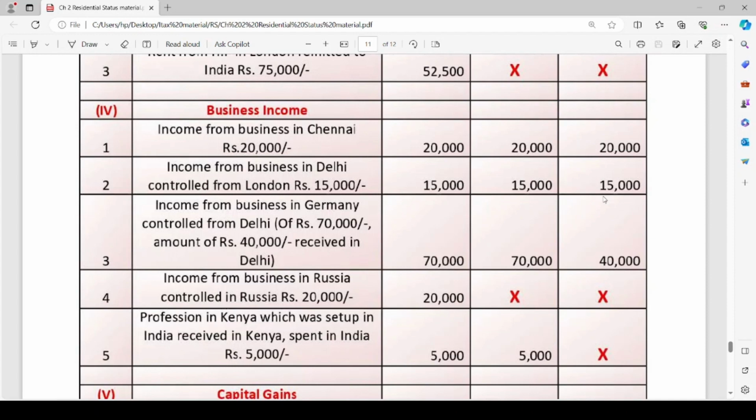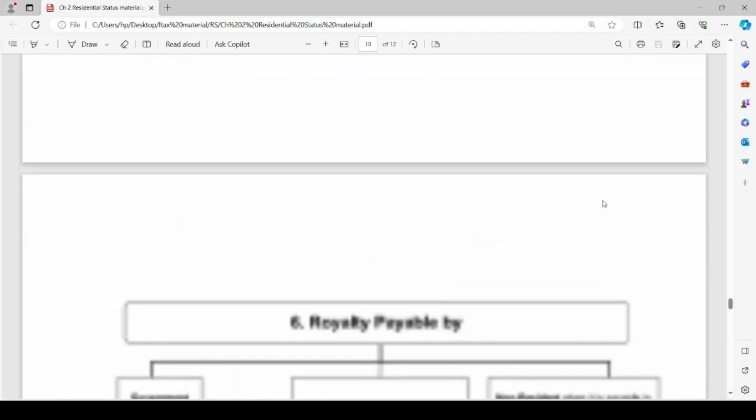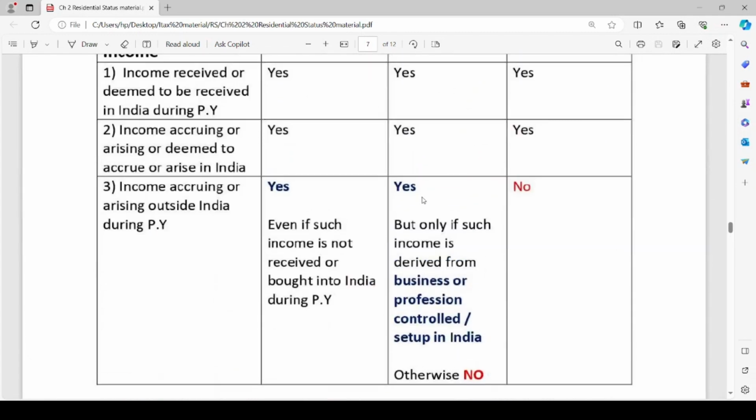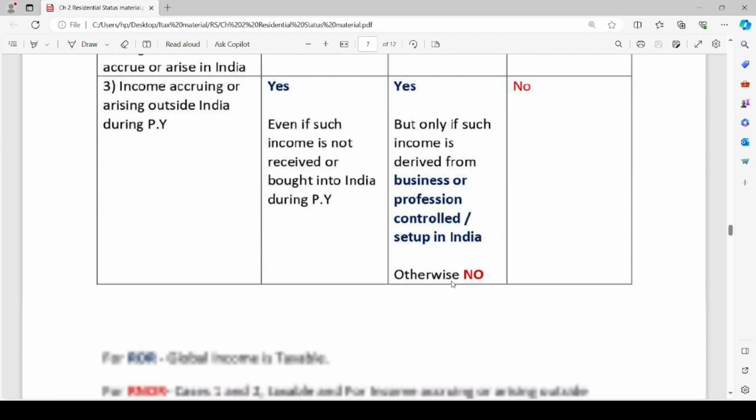The next point: income from business in Germany controlled from Delhi, of which rupees 70,000 is the income amount and rupees 40,000 is received in Delhi. The business is set up in Germany, but it is controlled from Delhi. Here, in case of RNOR, we have discussed one point: income accruing or arising outside India during the previous year is taxable in the hands of RNOR, but only if such income is derived from a business or profession controlled or set up in India.